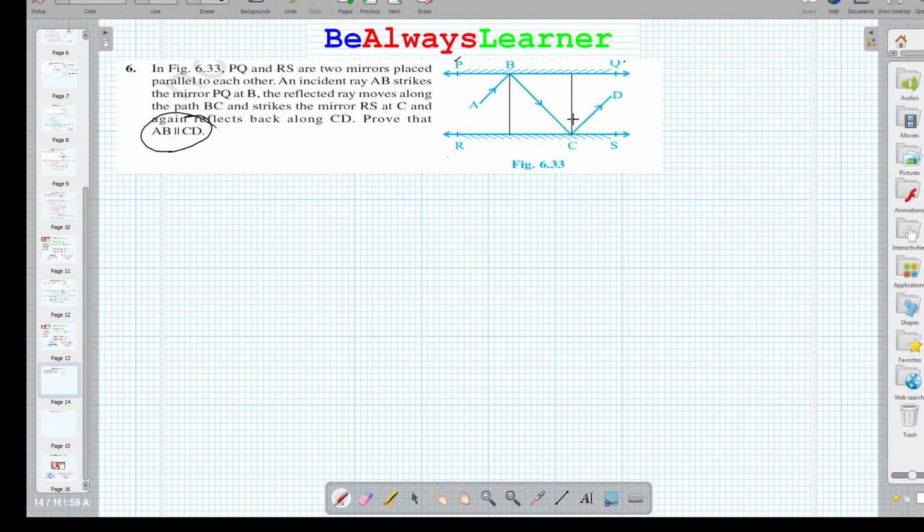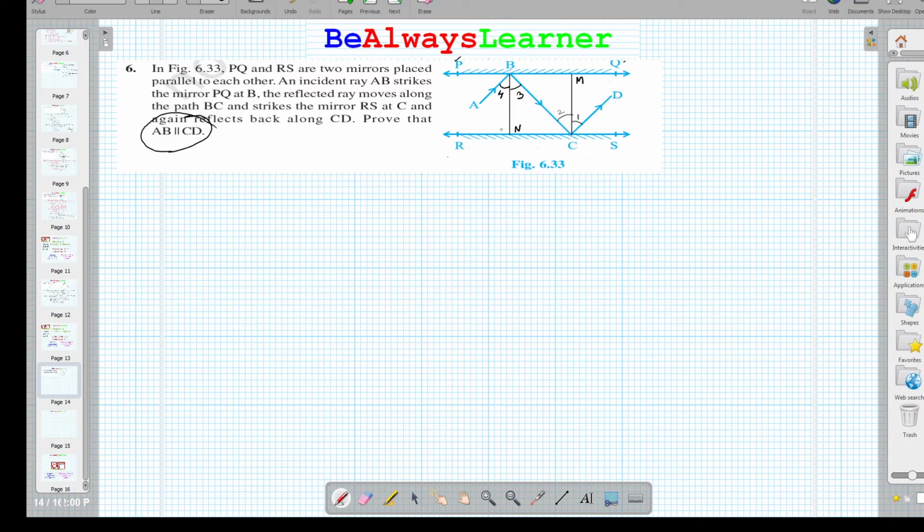We can say that I am assuming this angle is 1. This angle we are taking as 2, this angle I am taking as 3, and this angle I am taking as 4. This point I am giving n, this point I am giving m.